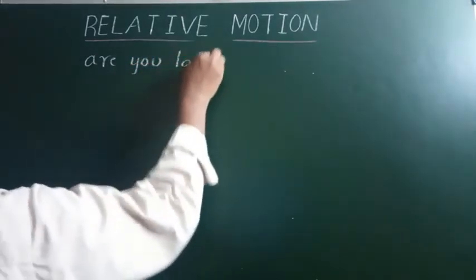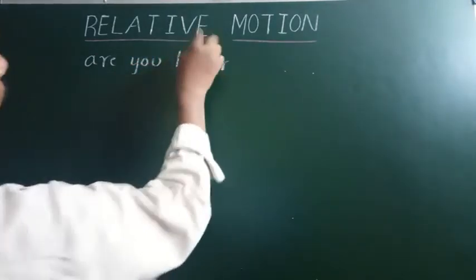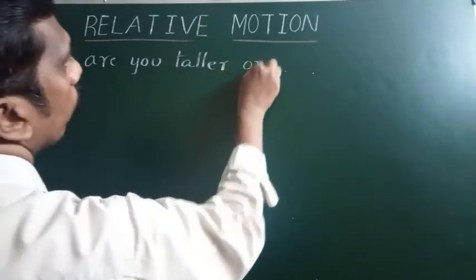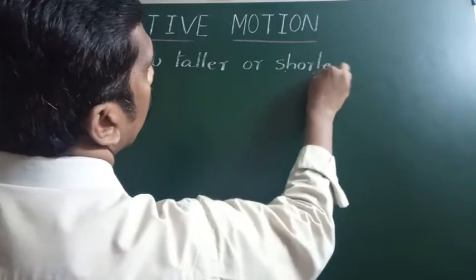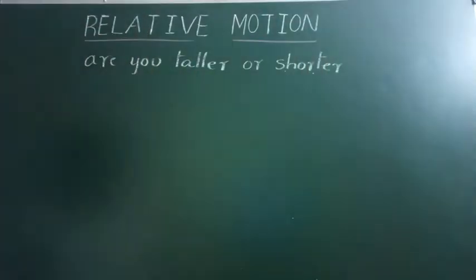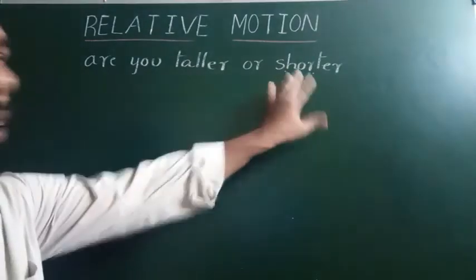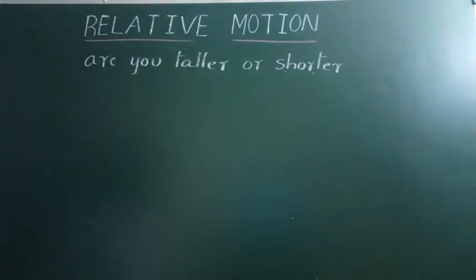What is your answer for this question? Suppose your answer is taller. How can you say you are taller? Suppose your answer is shorter. How can you say you are shorter? That means you are comparing your height with another person's. Then only you can say taller or shorter.